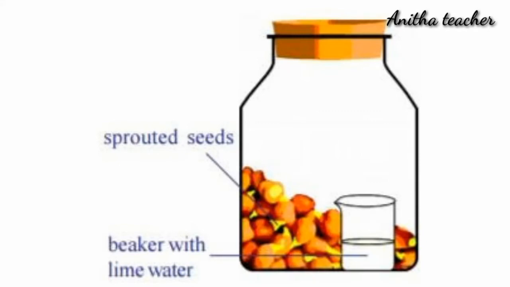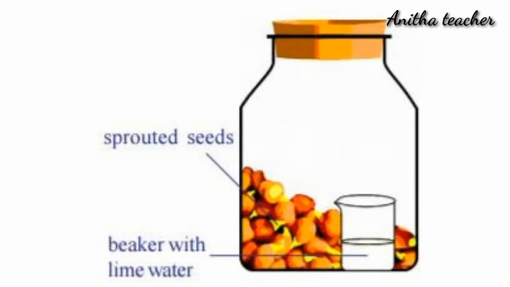We can observe that in the small bottle in which the lime water is present, the lime water will be converted into milky white, proving that sprouted seeds have respired and released carbon dioxide, making the lime water milky white.